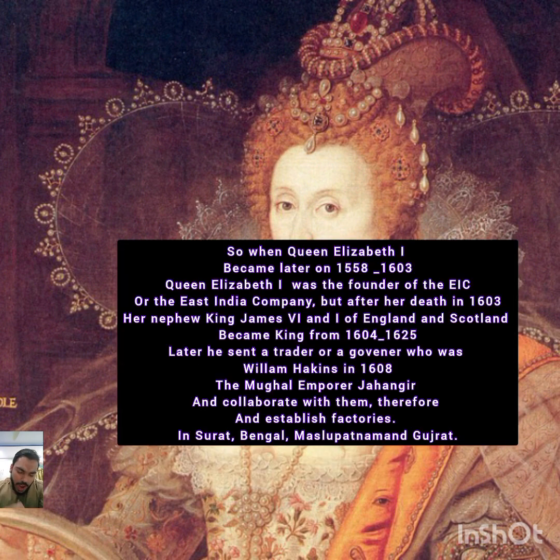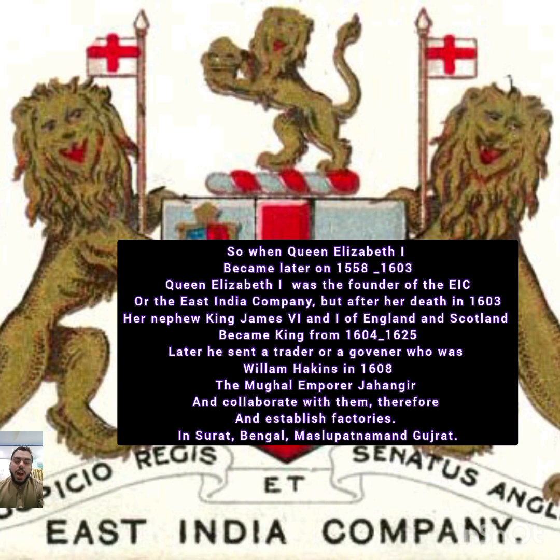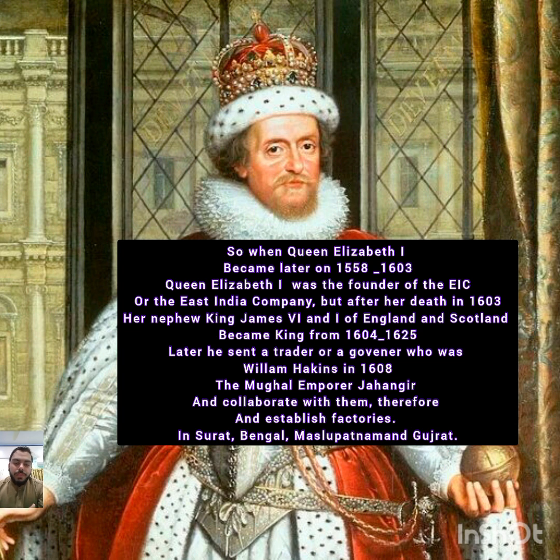Queen Elizabeth the First reigned from 1558 to 1603, and she founded the EIC, also known as the East India Company. After her death in 1603, her nephew, King James VI and the First of England and Scotland, became king from 1604 to 1625.